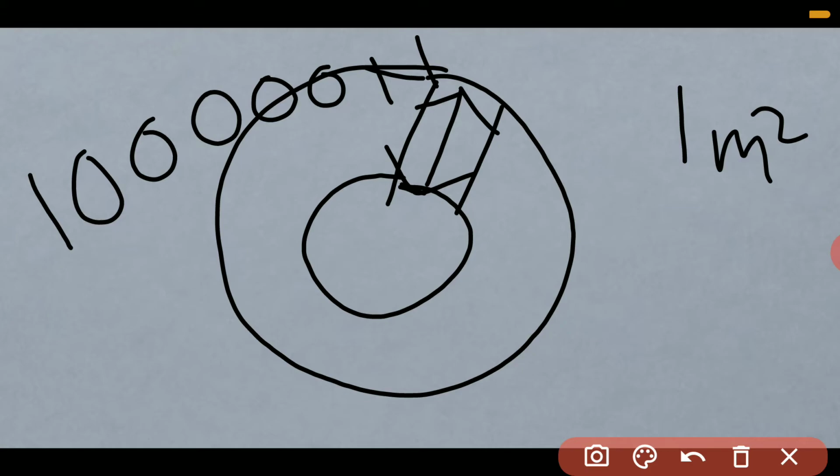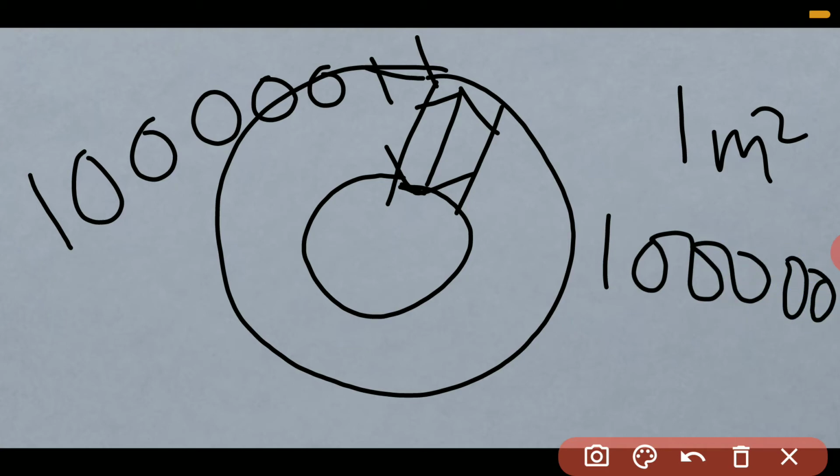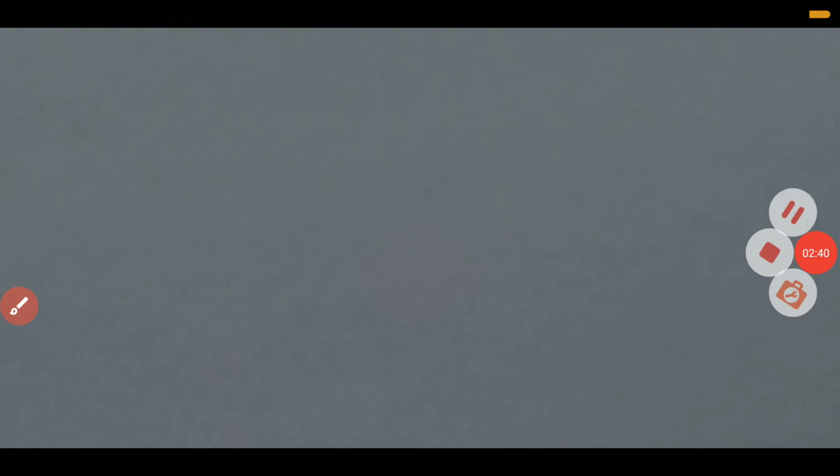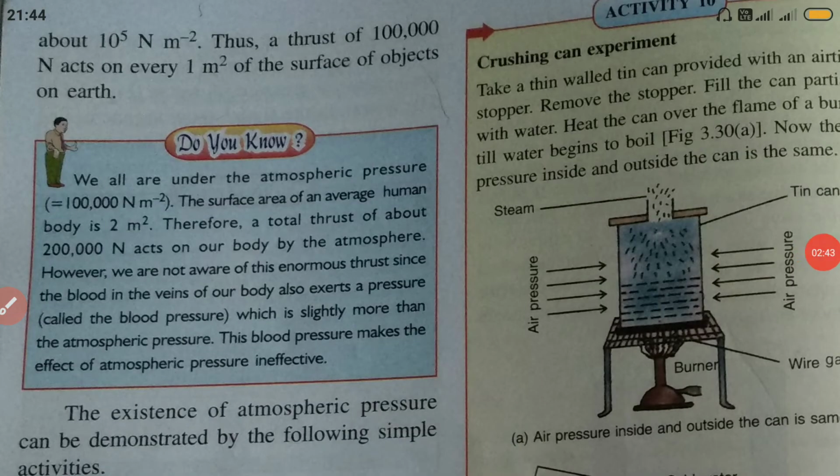Therefore the pressure exerted by the atmosphere on the surface is known as atmospheric pressure, whose value is around 1 lakh Newton per meter square, right? When you go to the next page, we have come to the next page. So it is about 10 to the power 5, which is 1 lakh Newton per meter square. Thus a thrust of 1 lakh Newton acts on every 1 meter square of the surface of objects on earth.